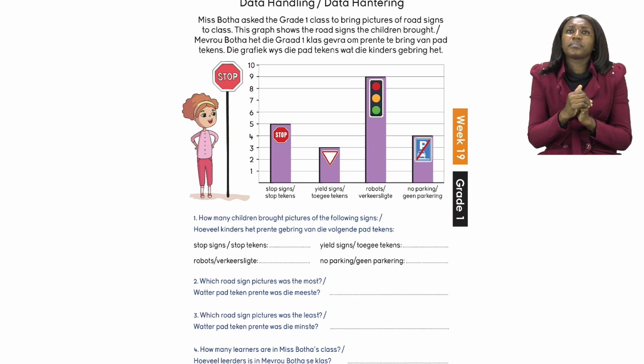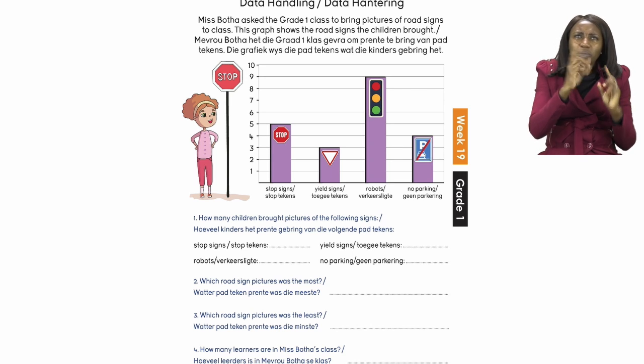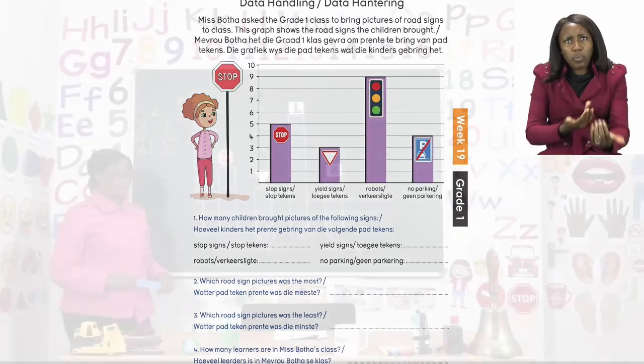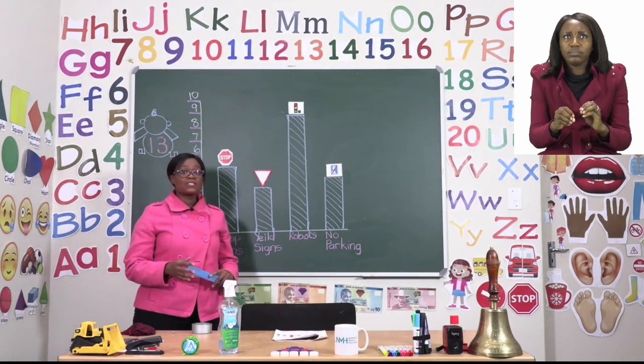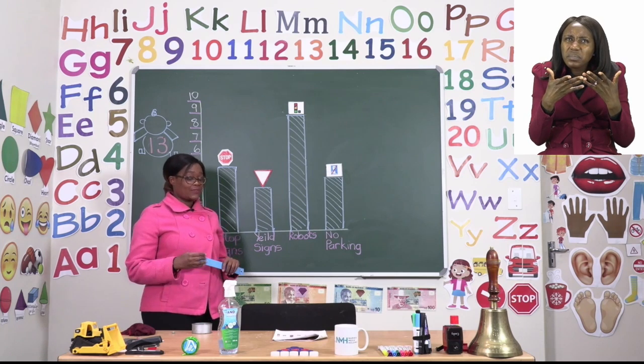So we're going to try and find out how many were brought for each. Let's take a look at the board. Number 1 is actually asking you how many road signs were brought for each of them.